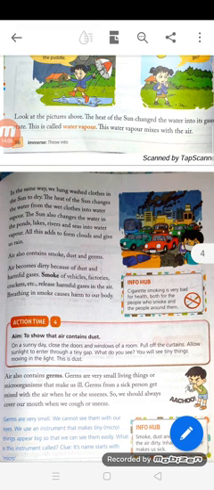Germs are very tiny living things, or microorganisms, that make us ill. Germs from a sick person get mixed with the air, and when he or she sneezes, what happens? So we should always cover our mouth when we cough or sneeze. That is required. Otherwise, the other person also might get infected along with the sick person, if we do not cover our nose or mouth while sneezing.